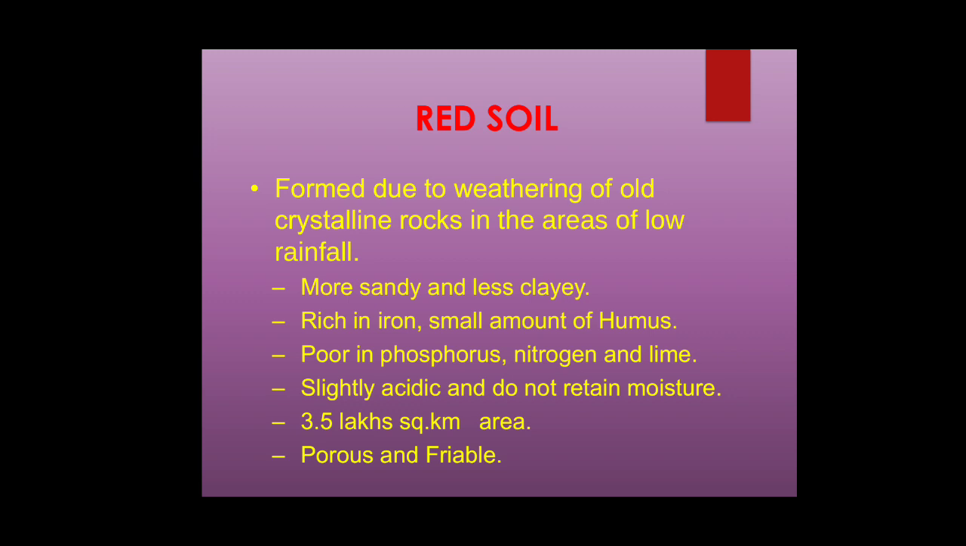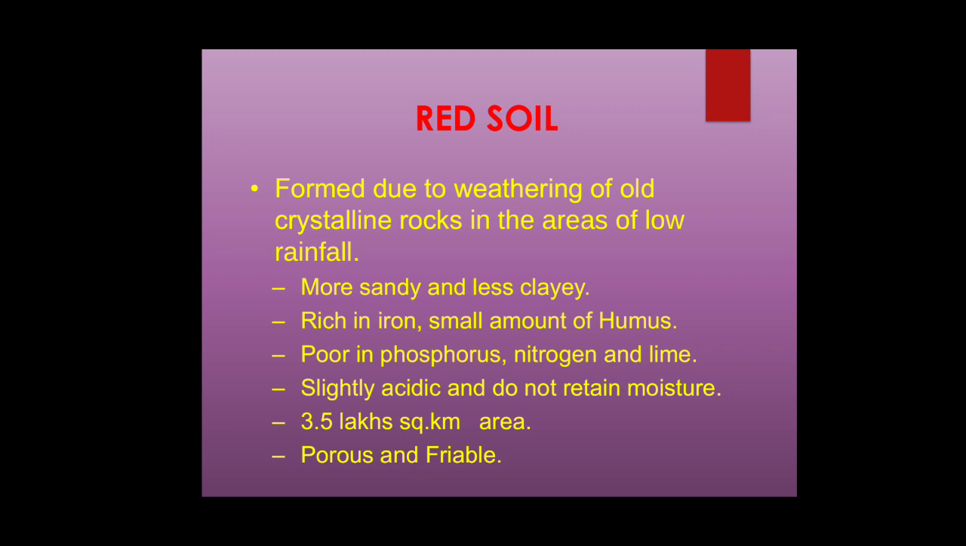Red soil. Red soil is formed due to weathering of old crystalline rocks in areas of low rainfall. When there is very little rainfall, the rocks are exposed to very high sunlight and heat. Due to this, the rock starts weathering, expanding and shrinking continuously, resulting in flakiness. These flakes quickly form smaller particles that are carried away by wind and rain.